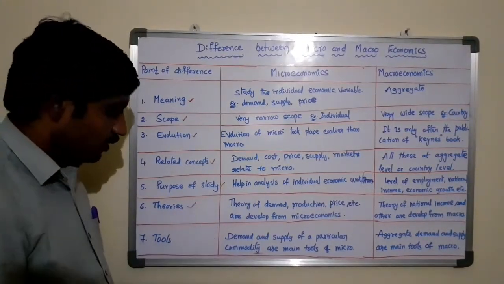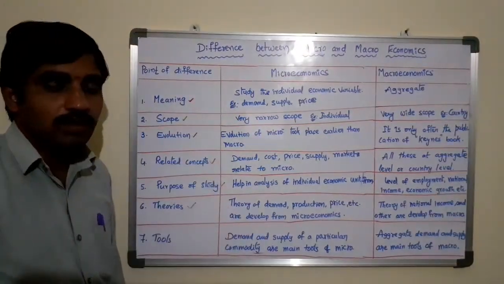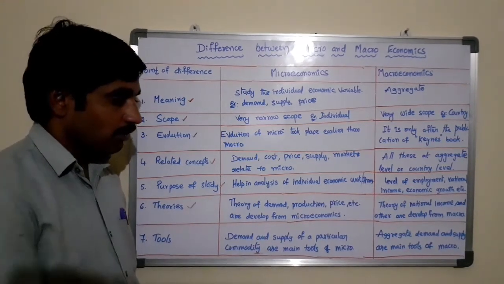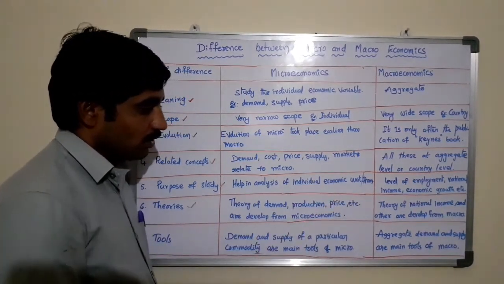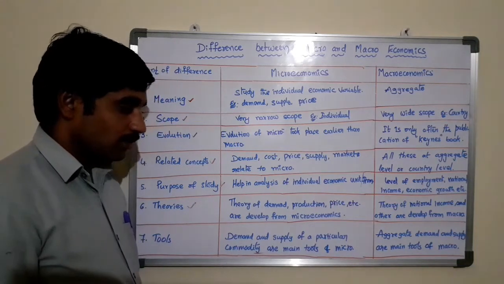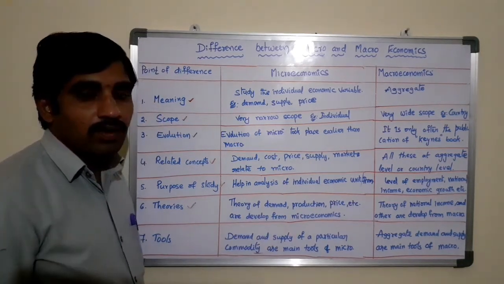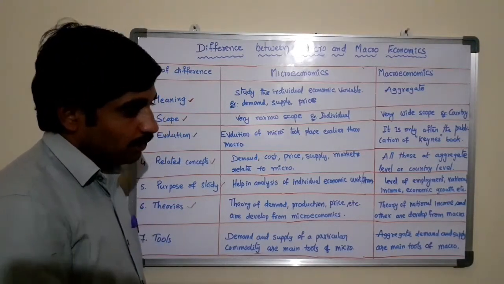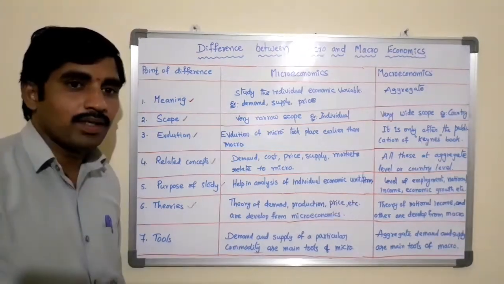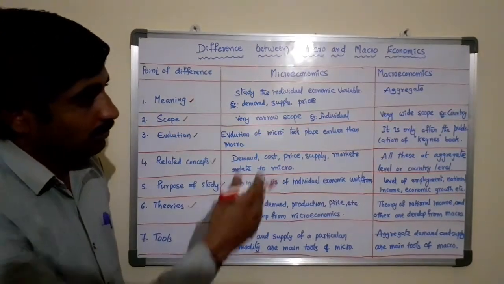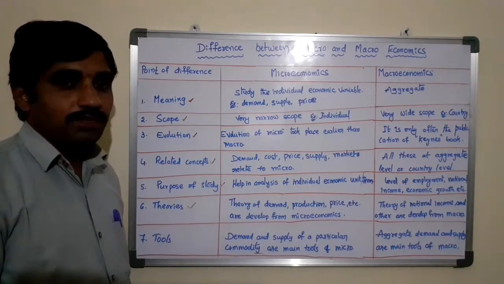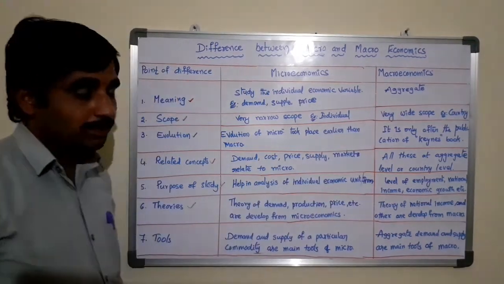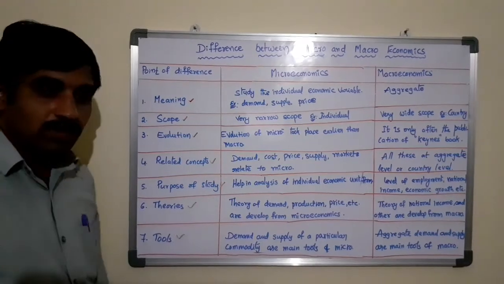Then the next one is theories. What are the different theories in microeconomics and macroeconomics? The theory of demand, theory of production, theory of price, theory of cost, and theory of other factors of production are developed from microeconomics at individual units. Whereas in macroeconomics, theory of national income, theory of employment, theory of aggregate demand, theory of supply, and theory of prices of products are developed.